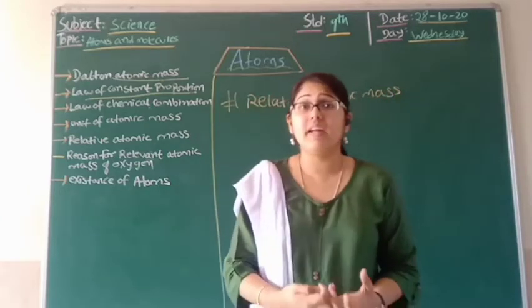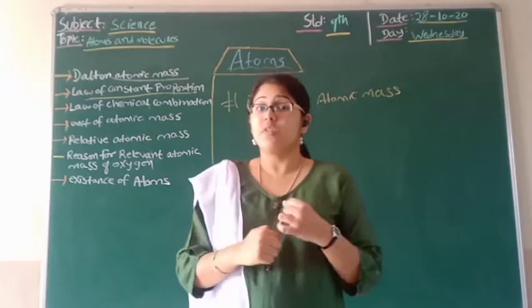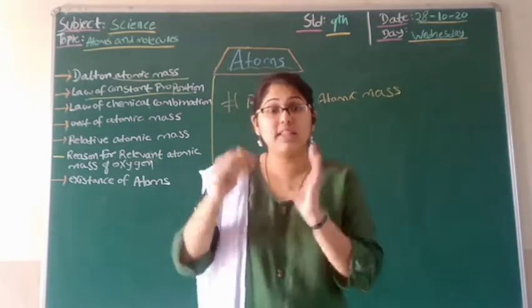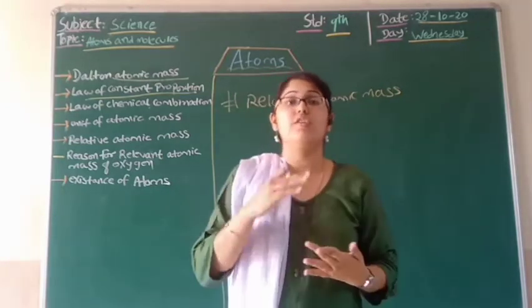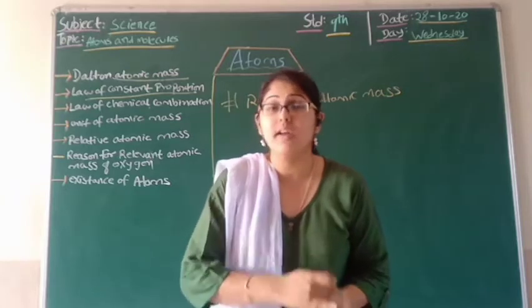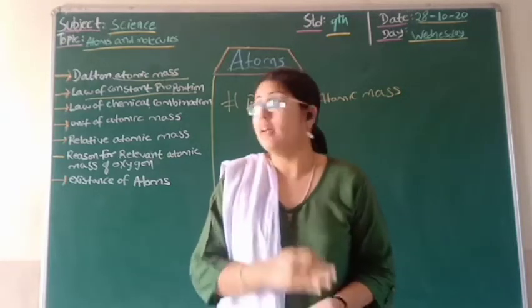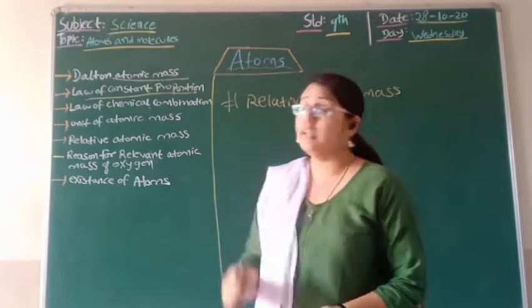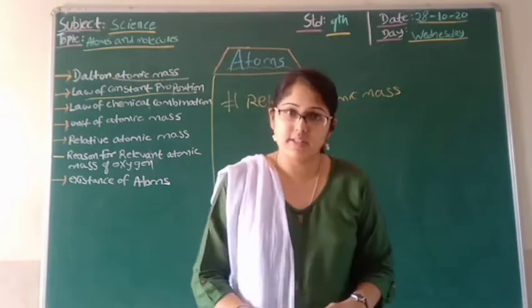So how can we find the relative atomic mass? For that they found that they needed to use the law of chemical combination. On the basis of that they were able to find the atomic mass.